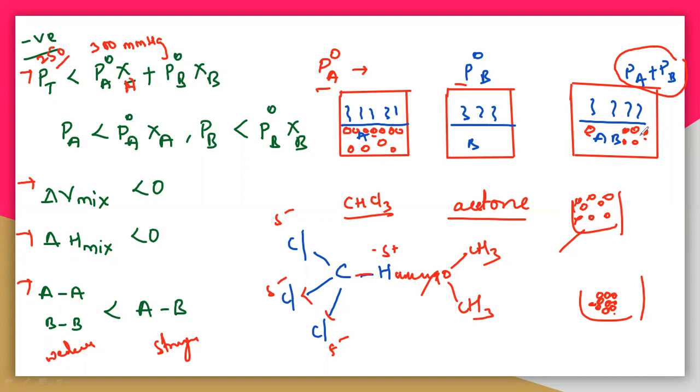So in that way, this is a negative deviation. So the delta V mix is less than 0. And see here, the delta H mix is also less than 0.